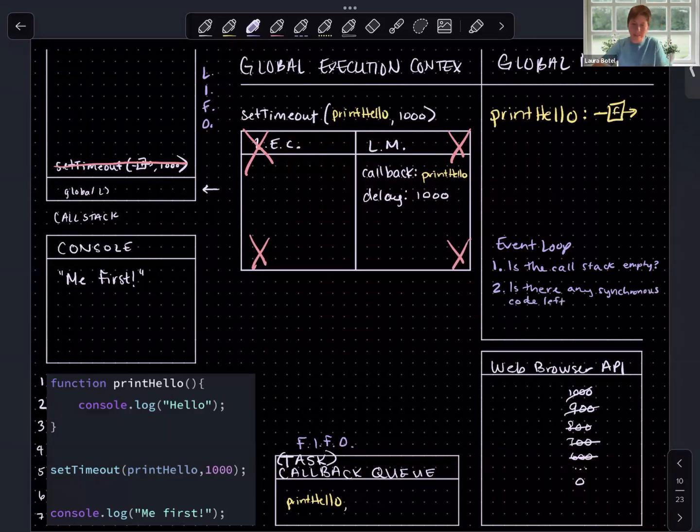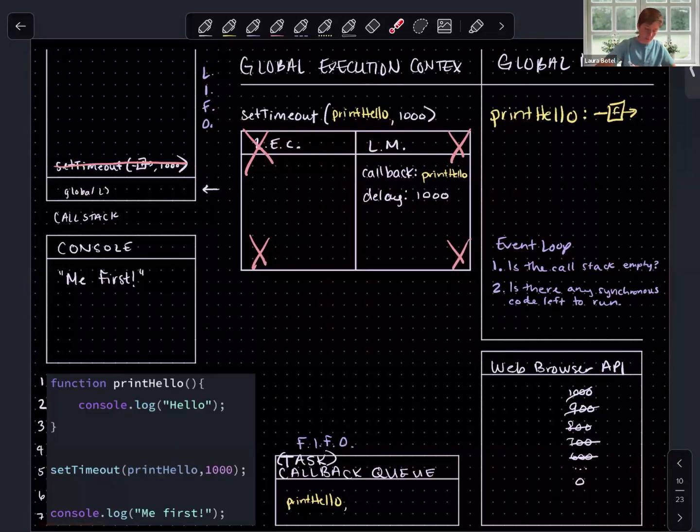Let me rephrase that. If the call stack is empty and there is no synchronous code left to run, then the event loop knows that the queue can move this functionality to the call stack. So we can take print hello, take it to the call stack and invoke it, because there's nothing else on the call stack and there's no synchronous code left to run. There's nothing after line 7.